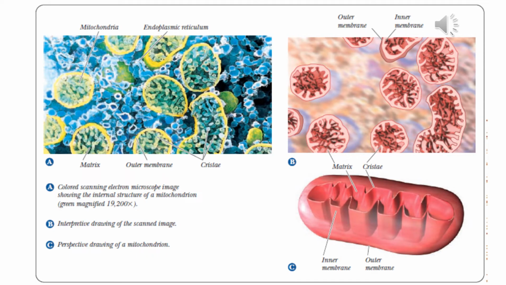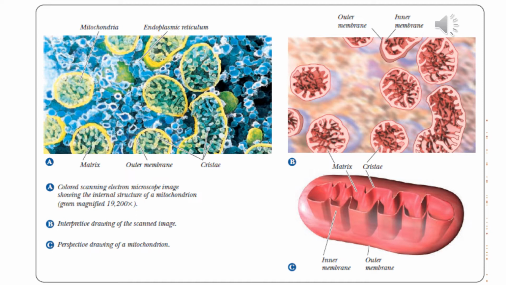In this slide, you can see a scanning electron micrograph of a mitochondrial fraction of the cell. On the left side, you can see the actual image. You can see the large yellow circles. They are the mitochondria. The outer yellow drawing is the outer membrane, while the inner one is the inner membrane. Surrounding the mitochondria are the other cell organelles such as endoplasmic reticulum.